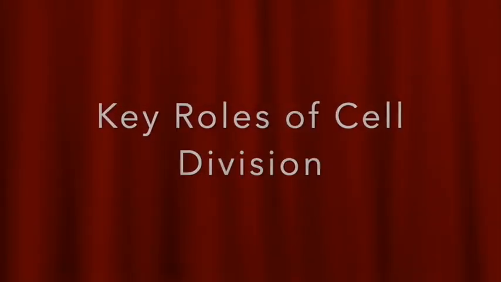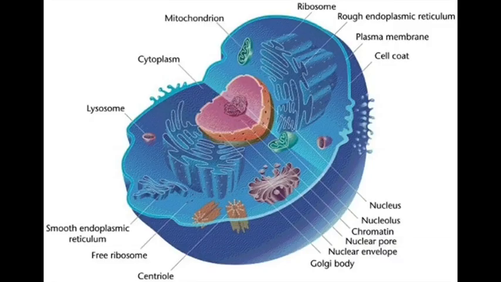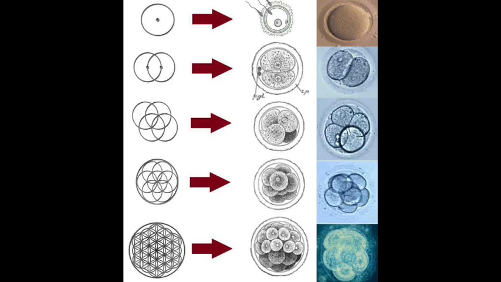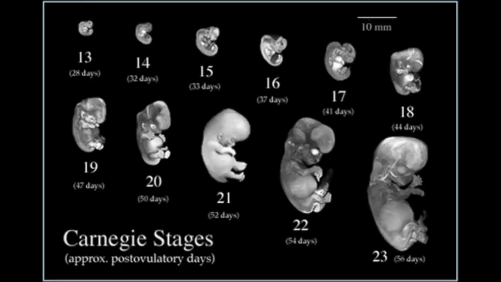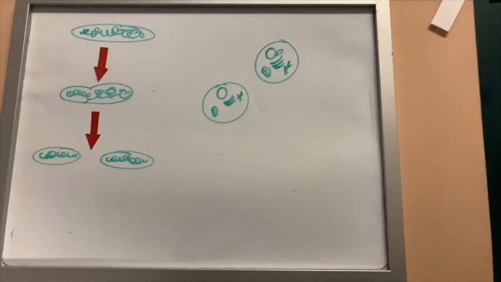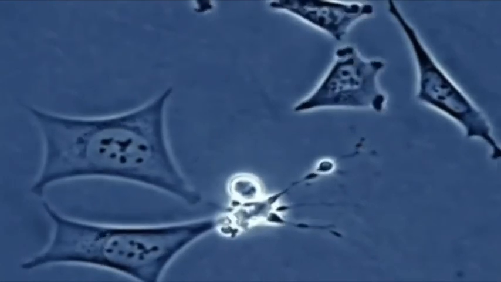Cell division plays an important role in life. In terms of prokaryotic and unicellular eukaryotic cells, the division of one cell reproduces an entire organism. Cell division also enables multicellular eukaryotic cells to develop from a single fertilized egg. After such an organism is fully grown, cell division continues to function in renewal and repair, replacing cells that die from normal wear and tear or accidents.